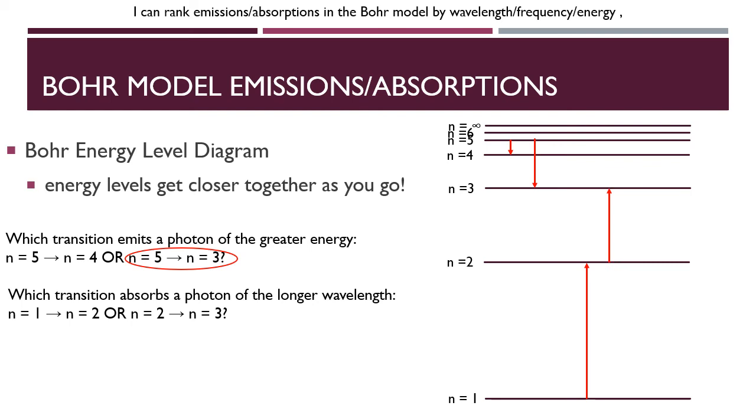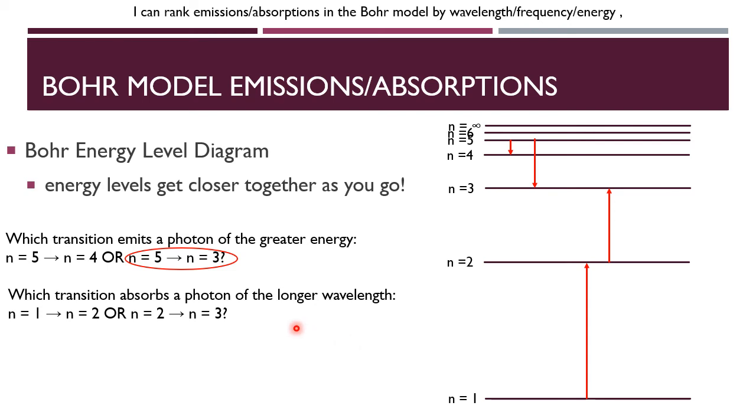Again, get those arrows drawn on there so you can visualize it. You might be wondering how I would know how to rank these, whereas before we had an energy level gap of 1 going from 5 to 4, and here we had going from 5 to 3, so it's a bigger gap. This one, they're both one energy level apart. 1 to 2 and 2 to 3 are both one energy level apart. But the key is, again, the way the energy levels are spaced. We know 1 to 2 is going to be a bigger gap in energy than 2 to 3 because they get closer as we go up.